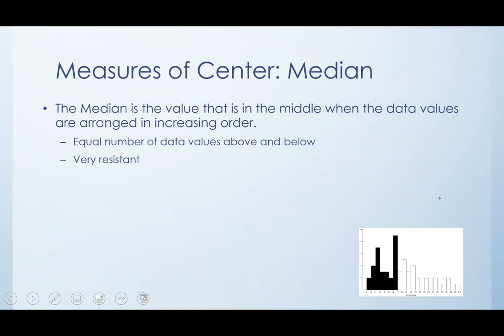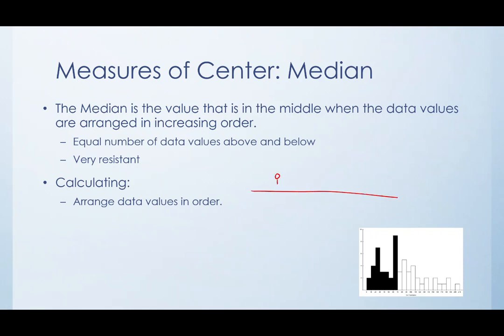This one is very resistant, and I'll show you why in a minute. To calculate it, first you put your data values in order. Let's pretend we've got a whole bunch of people and we've got their heights. We're going to put them in order by height. Here are my really bad stick figures. They're getting very tall. Okay, 1, 2, 3, 4, 5. Let's do 6. And let's put somebody on the small end too. There we go.